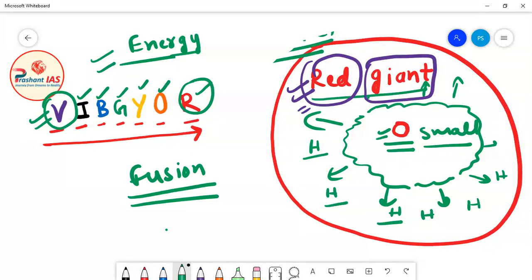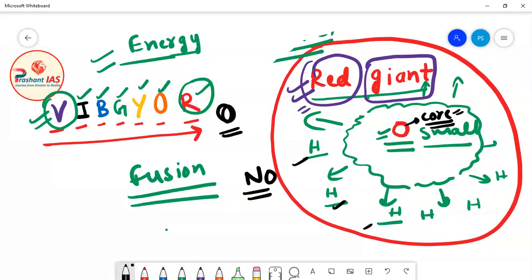So you can say that most of the energy produced by the star is actually produced in the core, and if there is no nuclear fusion taking place in the core, then the core is producing zero energy. So the entire energy is being produced by this nuclear fusion reaction, and definitely here the amount of nuclear fusion reaction is less. So what happens is that the star becomes cooler. Okay, the star is not cold, please do not misunderstand. Even now the temperature of the star is very high.